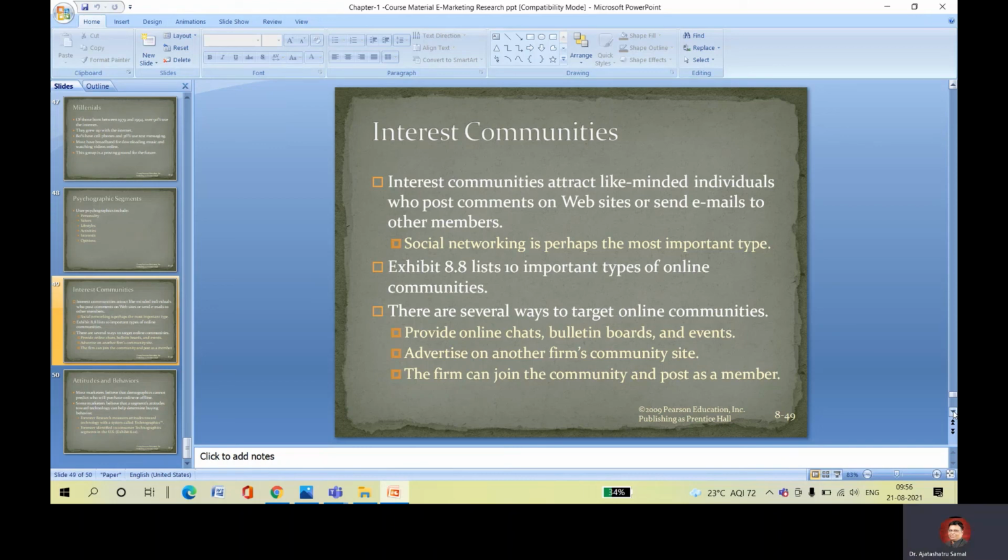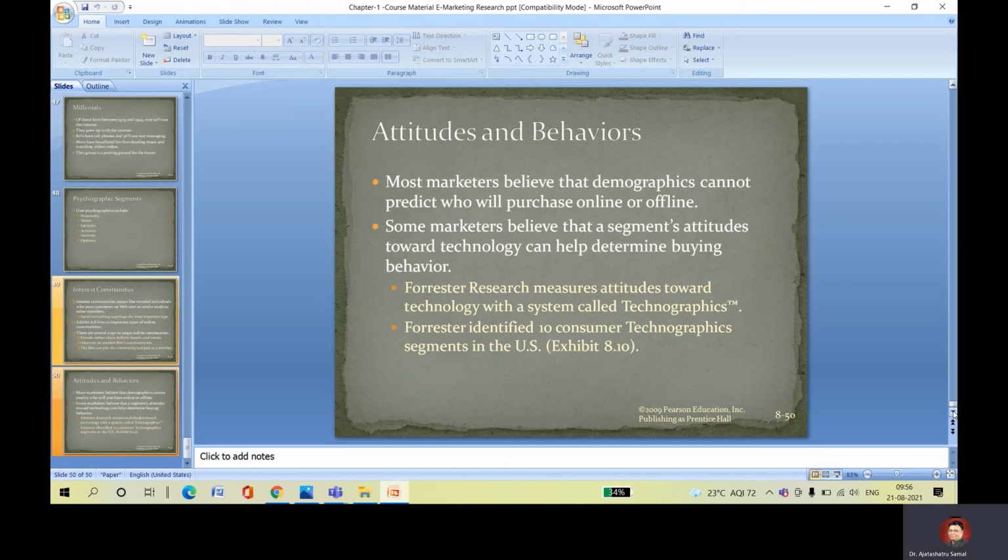The last part of the slide: attitude and behavior. You need to discuss this. Most marketers believe that demographics cannot predict who will purchase online or offline. Some marketers believe that a segment's attitude towards technology can help determine buying behavior. Yes, it is also an important parameter. That is why Forrester Research measures attitudes towards technology with a system called technographics. Forrester identified 10 consumer technographic segments in the USA. So behavior segments play a prominent role.